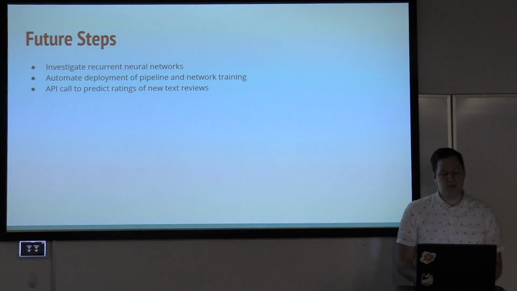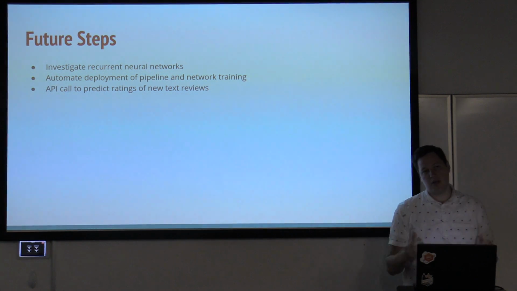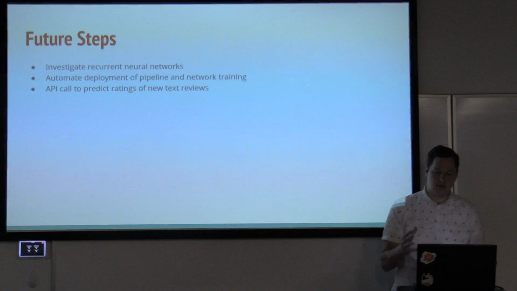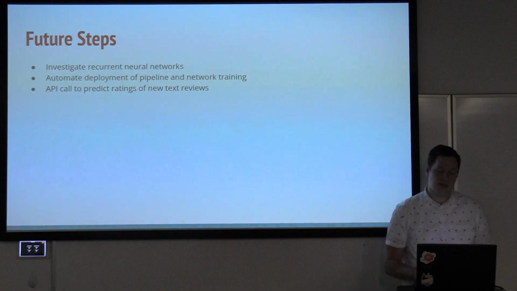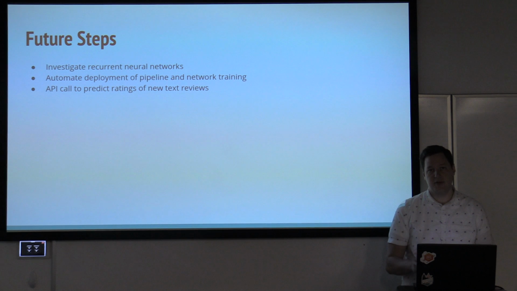So future steps. I want to investigate recurrent neural networks, because with recurrent neural networks you would be able to keep the structure of the text review instead of the current system where it's just represented by numbers and that structure is lost. I'd like to automate the deployment of this, as well as create an API call where you could feed it a text review and then get out a good, bad rating.